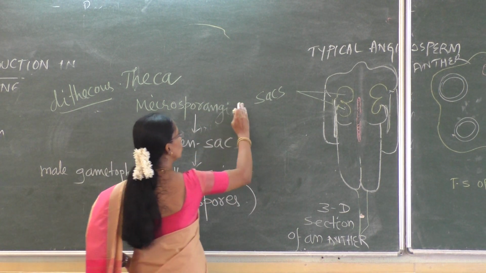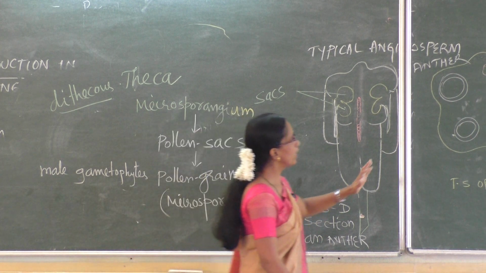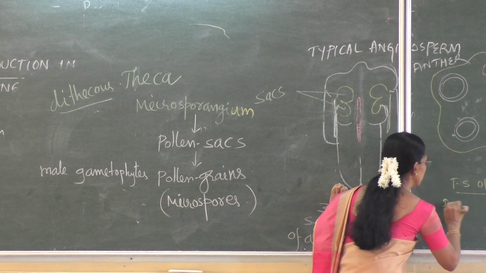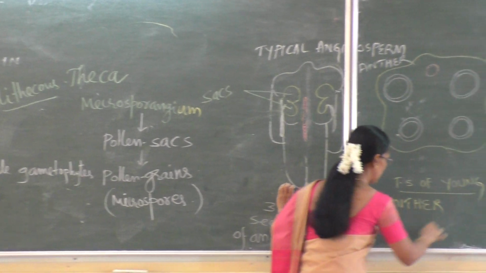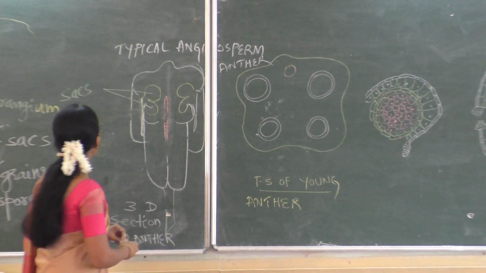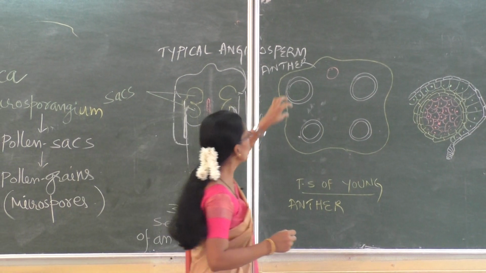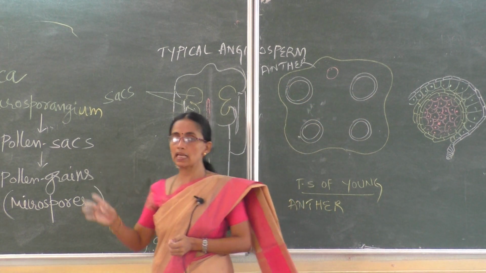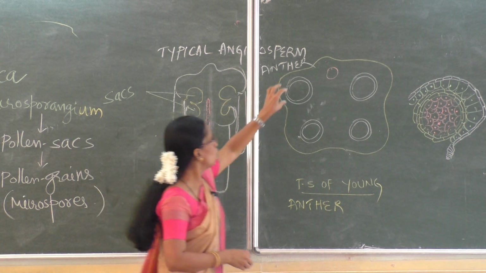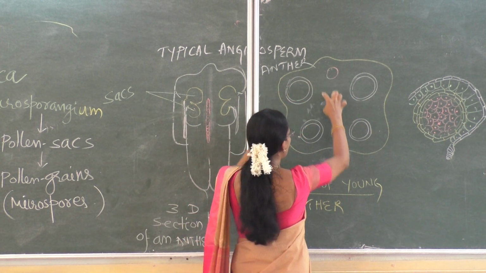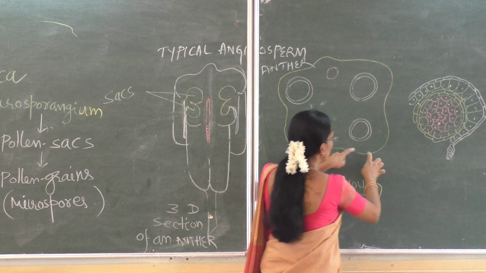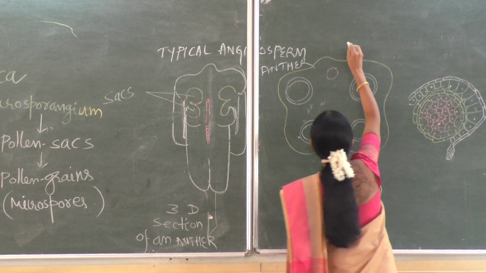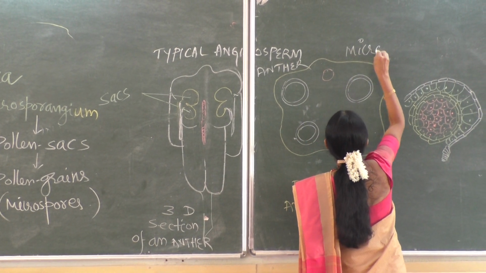So that is microsporangia; the singular is microsporangium. We will see the microsporangium in detail. This is the TS of a young anther. The transverse section of a young anther shows microsporangia. See, this is a microsporangium. Totally there are four microsporangia, 1, 2, 3, 4. This is one lobe and this is one more lobe, each lobe with two. This is a typical microsporangium.